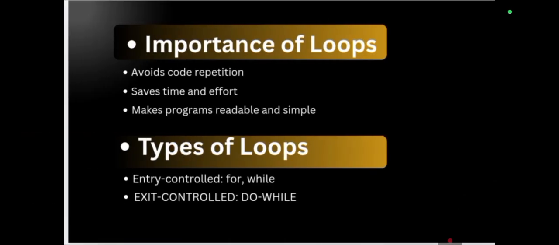Now we will talk about the importance of loops. Loops are very important in programming. They avoid code repetition, and save both time and effort. Without them, writing large programs would be so difficult. So there are two types of loops. Entry controlled loops like for and while check the condition before execution. Exit controlled loops like do while execute the block first and then check the condition.